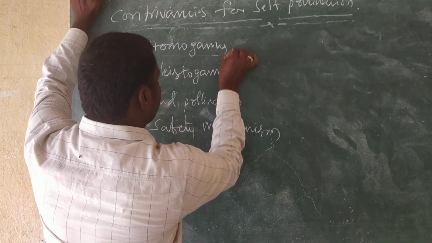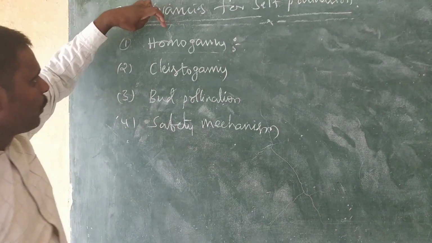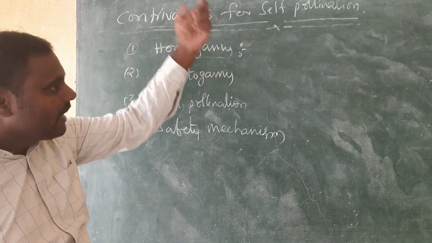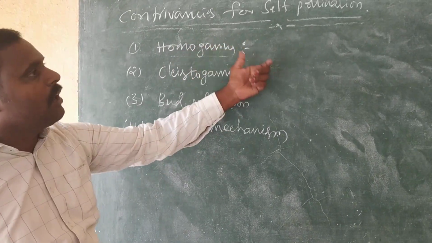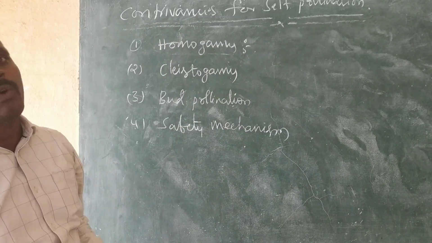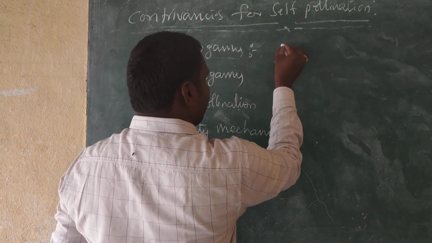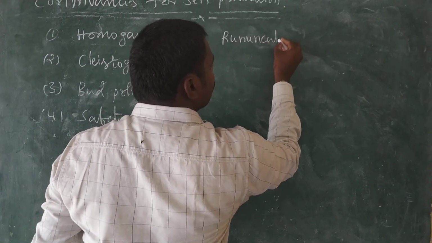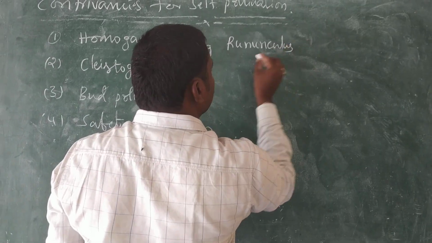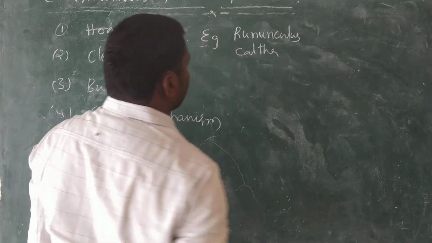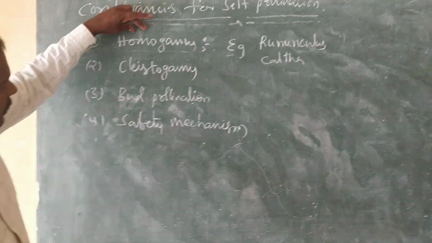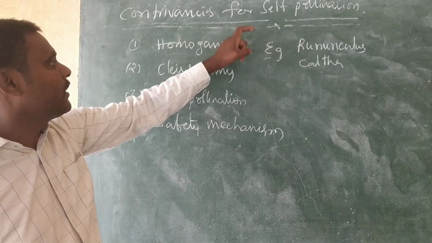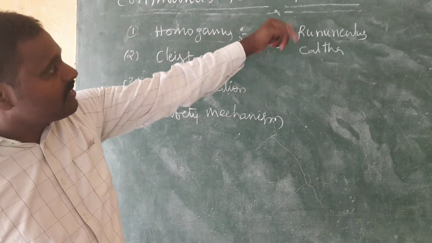Now we will start with the first one, that is homogamy. In homogamy, both the male and the female reproductive organs mature at the same time in the majority of bisexual flowers. Hence it is called homogamy. Examples are Ranunculus and Caltha. So in homogamy, both organs mature at a time, so that the released pollen grains reach the stigma of the same flower.